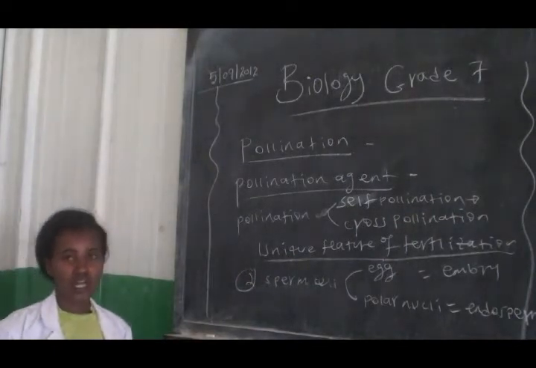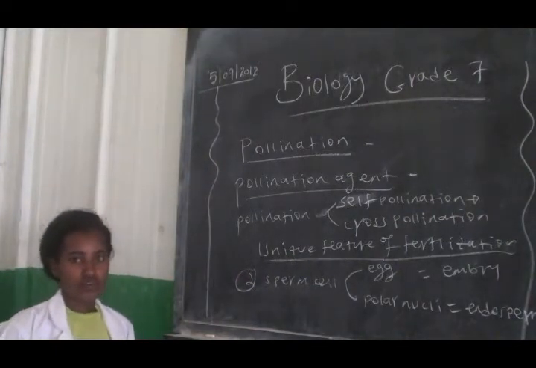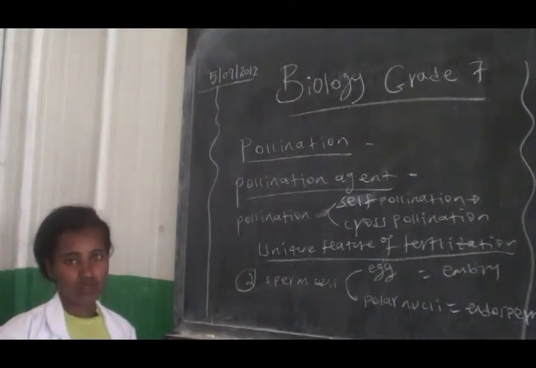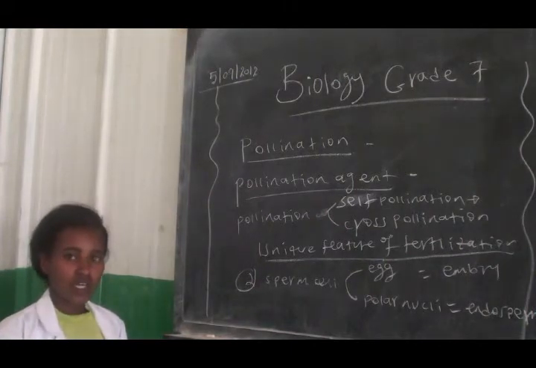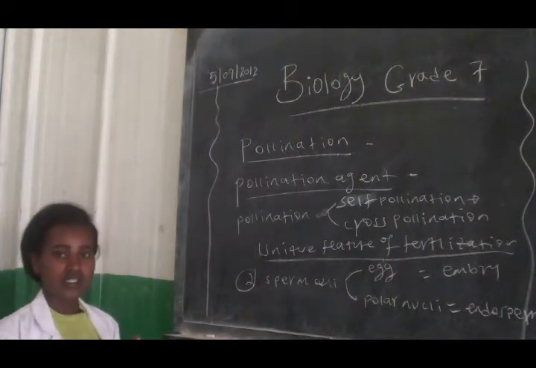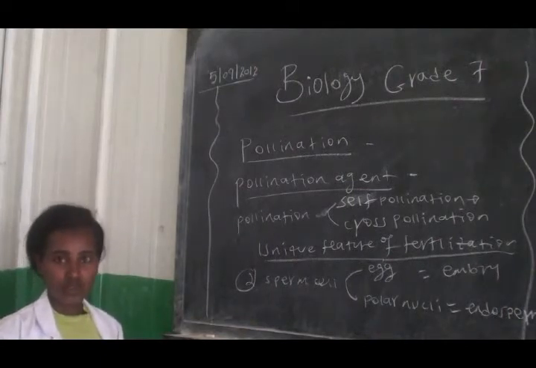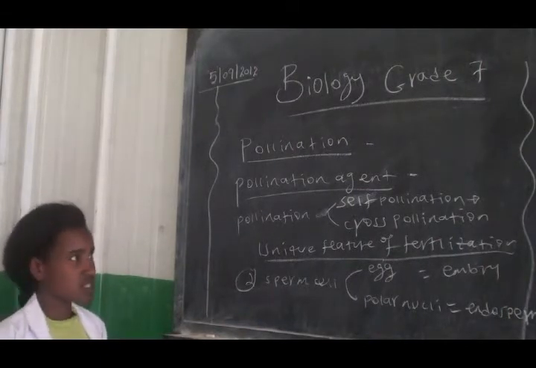Pollination means the transfer of pollen grains from the male part of the flower into the female part of the flower. That means the transfer of pollen grains from the male part, the anther, into the female part, the stigma.